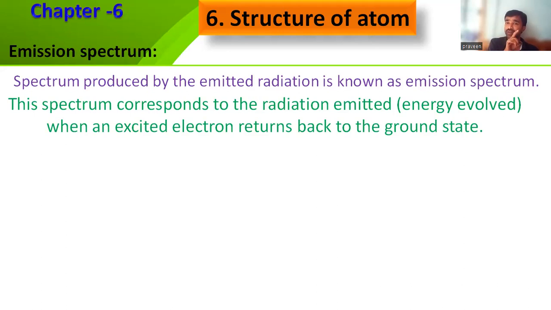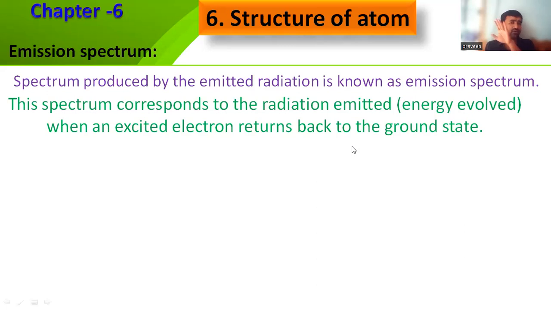That is what Max Planck proposed, E equals h nu. So you can calculate the energy, E equals h nu, emitted by the electron when it returns to its ground state. So what is the ground state? The average energy available with the electron is called its ground state. If it is more than that, it is called the excited state.